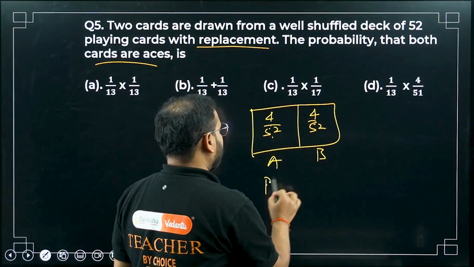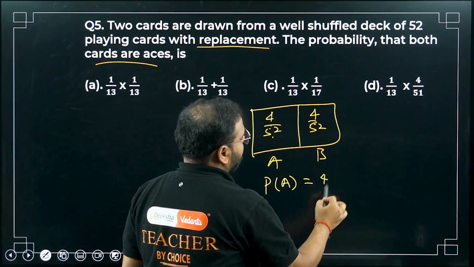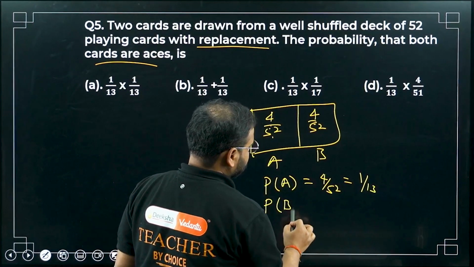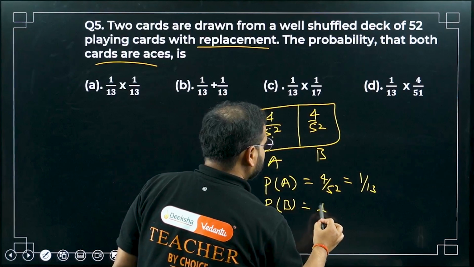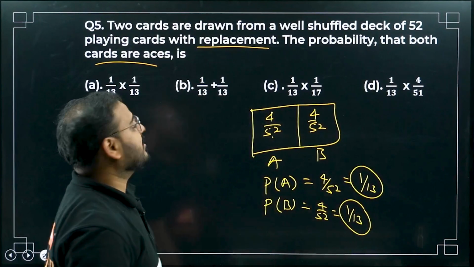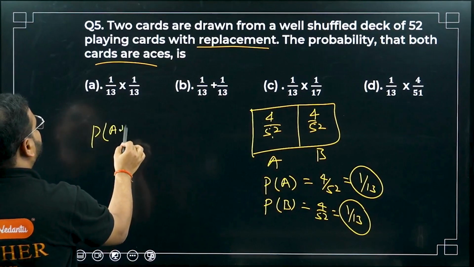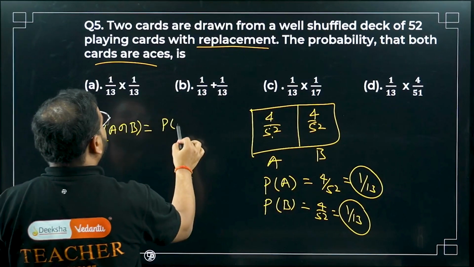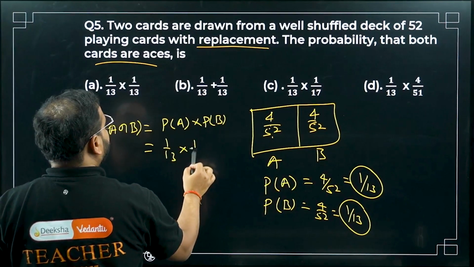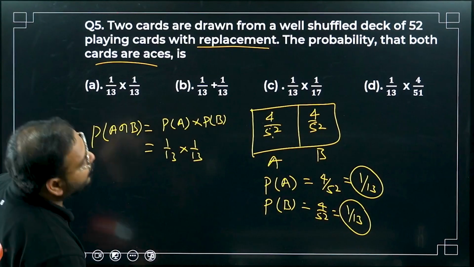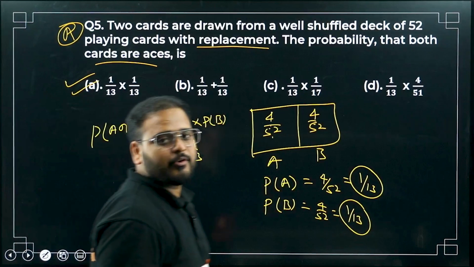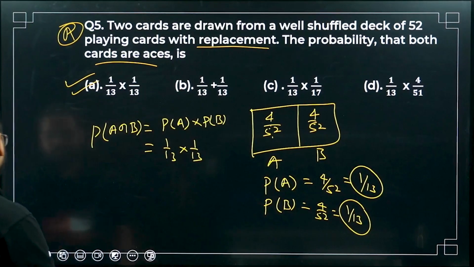So the probability of A is 4 by 52, which is 1 by 13. Probability of event B is 4 by 52, again 1 by 13. They are mutually independent, which means the product is the answer. P of A and B occurring at the same time is simply P(A) into P(B), which is 1 by 13 into 1 by 13, so 1 by 169. So option number A is correct. Moving on to question number 6.